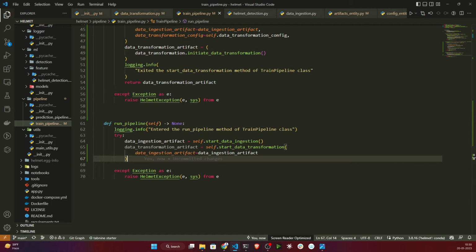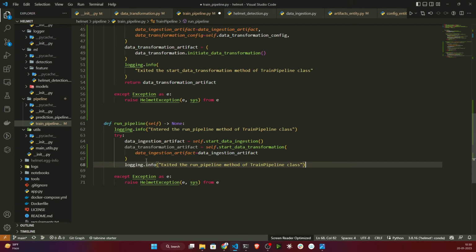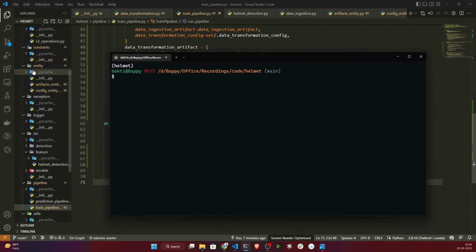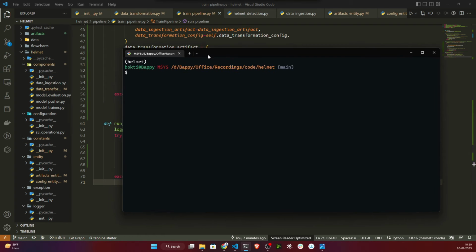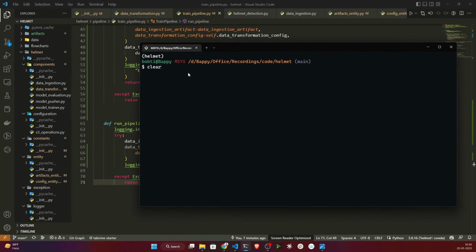And let's do one thing: let's log the information also, like once it is done, execute the run pipeline method, the pipeline class. So now everything is fine. Now let's execute and see whether it's working or not. So I'll just come here and run python app.py.